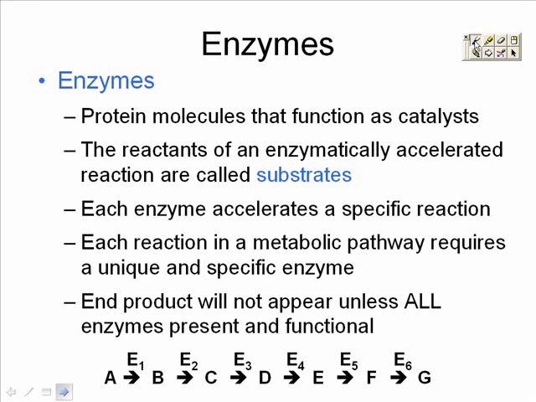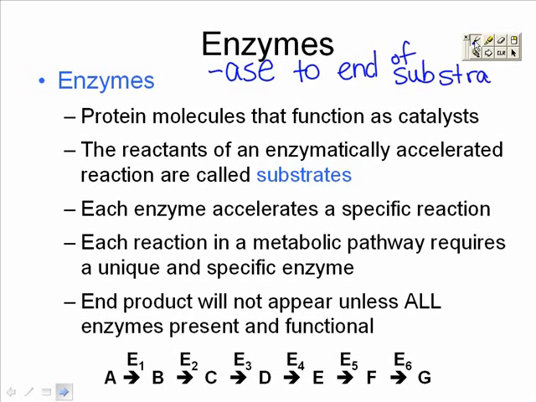To name an enzyme, we add the suffix ase to the end of something called a substrate. Substrate is just a specialized term for reactants. But we only use the term substrate if our reactants are a part of an enzymatic reaction.